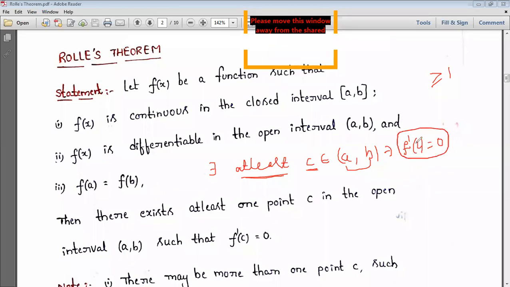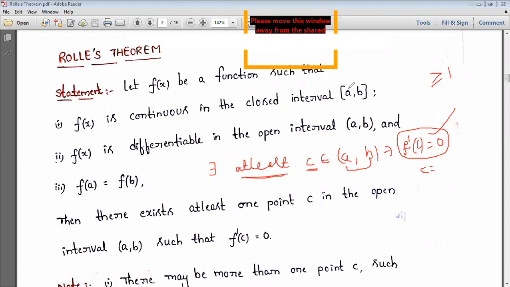What is that condition? f'(c) is equal to 0. After satisfying these conditions, you should take f'(c) equal to 0 and then find the points c. You may get a number of points for c, but at least one point should be in the interval they mentioned. If it is, then simply we'll say that Rolle's theorem is verified. Okay, so that is the thing. Clear about it?